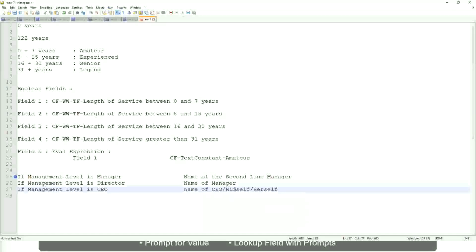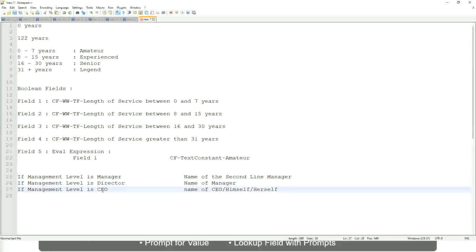Right. This is what we're going to do. So if this is a requirement, like if the management level is a manager, we have to return the second line manager's name so that it is a clickable link. If the management level is director, you have to return the name of the manager, because the director may not have a second level manager.